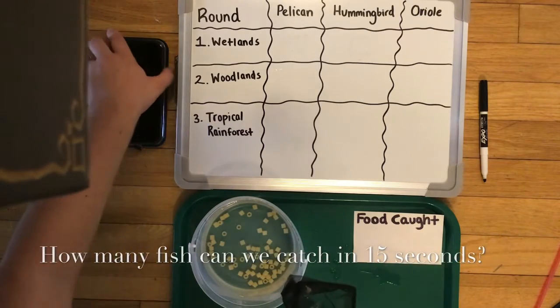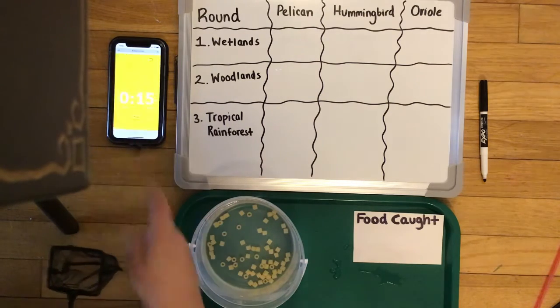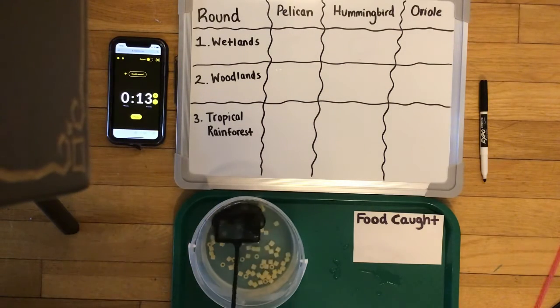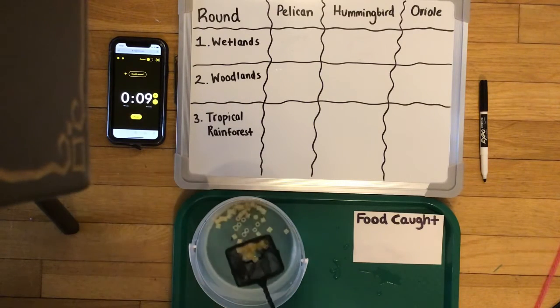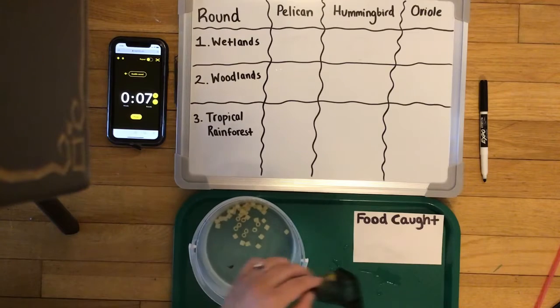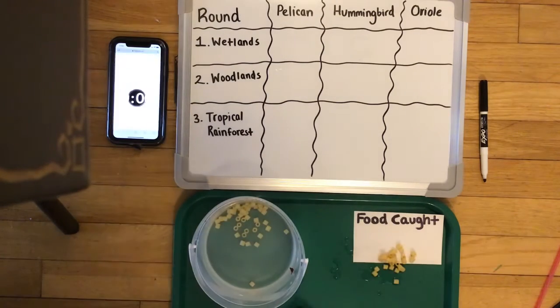in 15 seconds. On your mark, get set, go! How many fish can I get in this 15 seconds? Let's see. Okay. 4 more seconds. Oh my goodness. Okay, let's stop there.